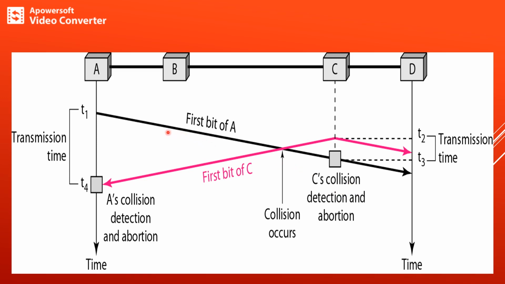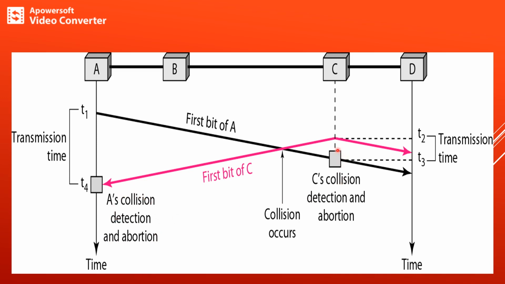Now the bit transmission from A will be from left to right, and the bit transmission from C will be from right to left. So obviously the collision may occur at this particular location. The first bit of C and the first bit of A will collide over here. At time interval T4, A's collision detection occurred, therefore station A will abort the transmission. Similarly, C's collision detection occurred, therefore station C will abort the transmission.